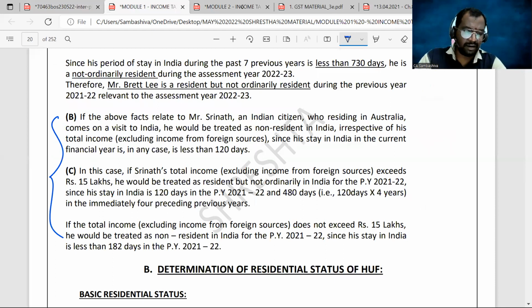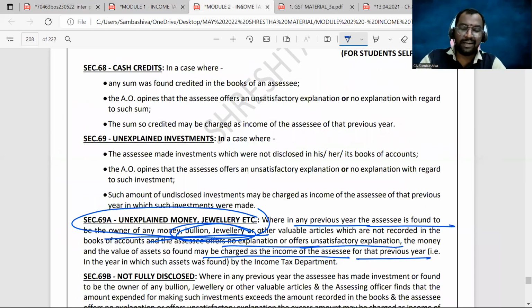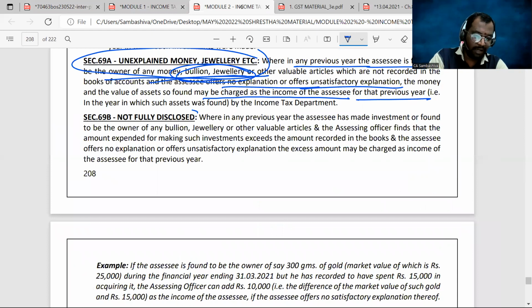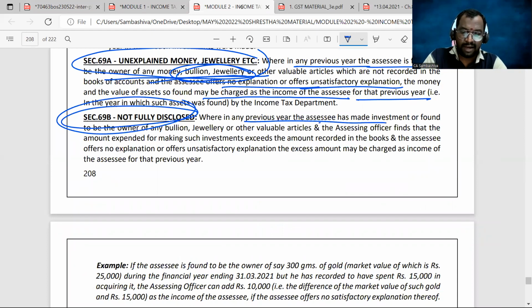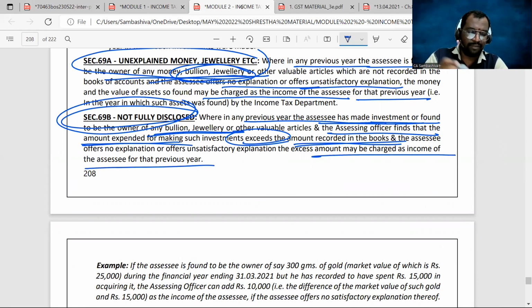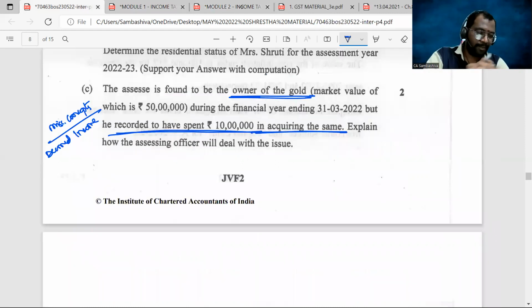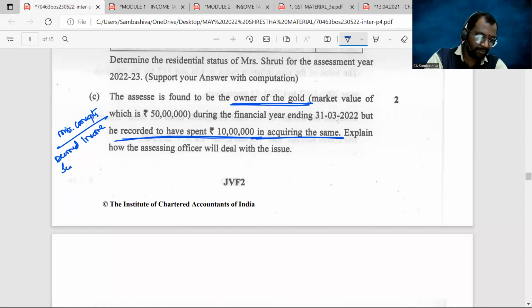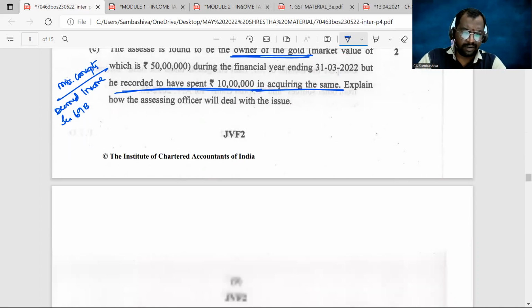So that means here it is undervalued, not fully disclosed. Here you can see, not fully disclosed. Where in any previous year the assessee has made any investment or is found to be the owner of any bullion or jewelry, and the assessing officer finds that the amount expended for making such investments exceeds the amount recorded in the books, then that amount may be charged as income of that assessee for that previous year. Right, not fully disclosed. 69B. Section 69B is the relevant answer here. Okay, now, already covered in our Shreshta material.